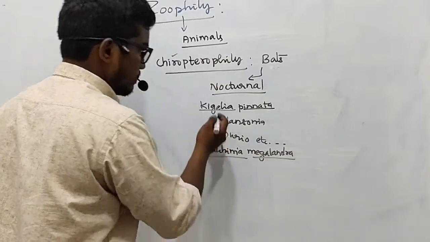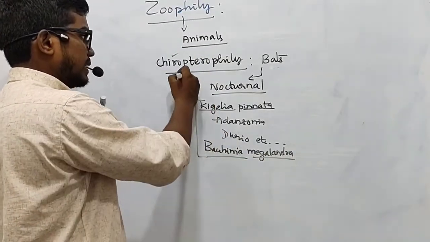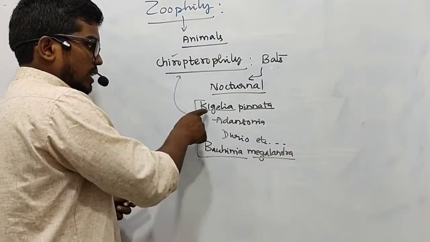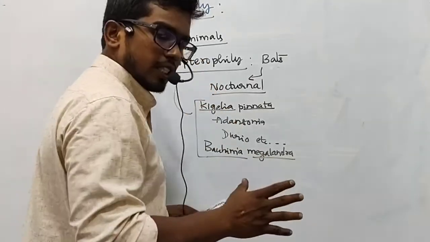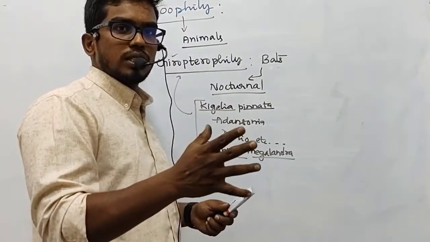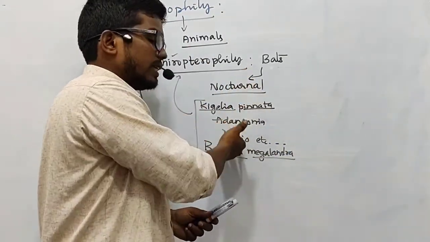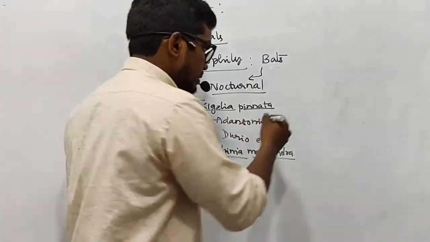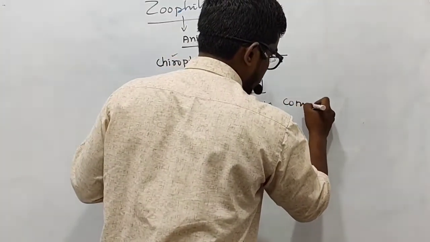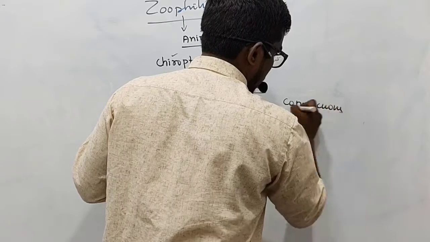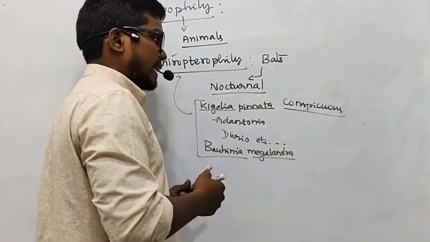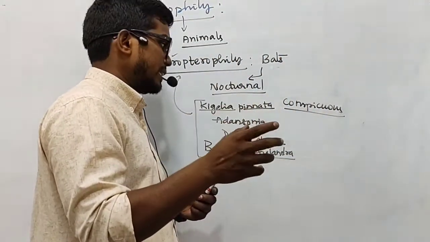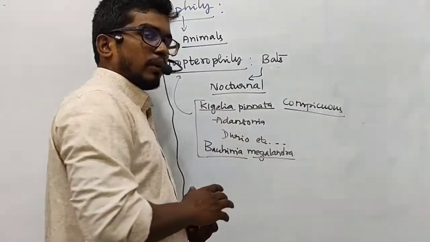So these plants generally show pollination by bats. These flowers are very large and well exposed, that is, they are conspicuous. When they are clearly visible, we can use the term conspicuous. And when they are visited by the bats during the night times, they affect pollination.